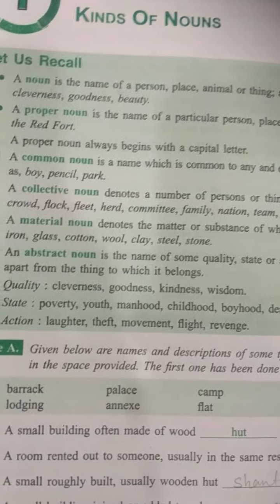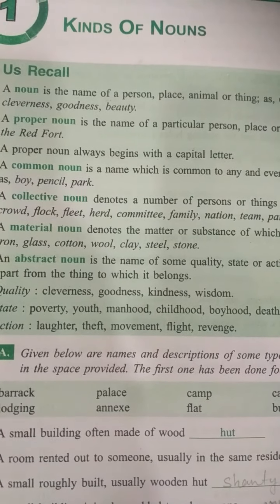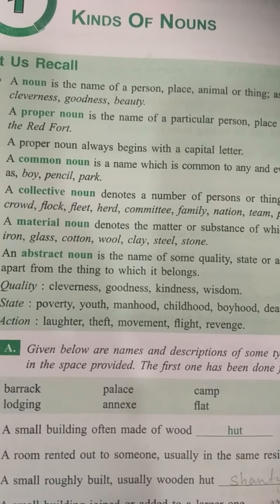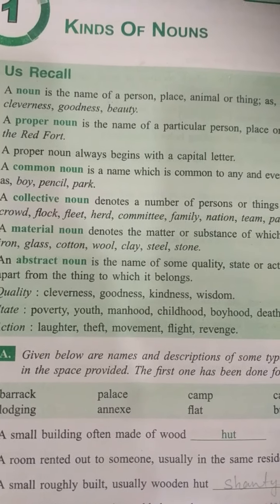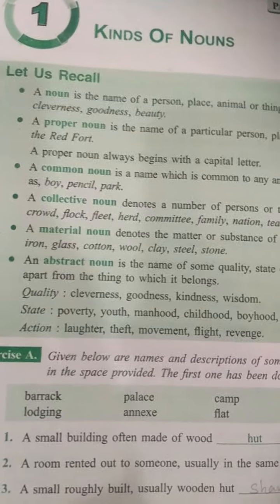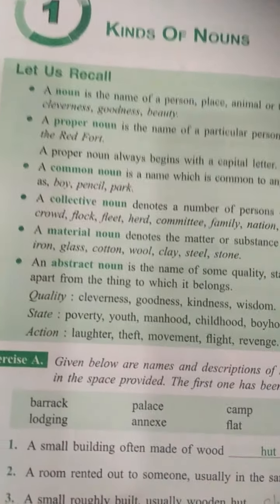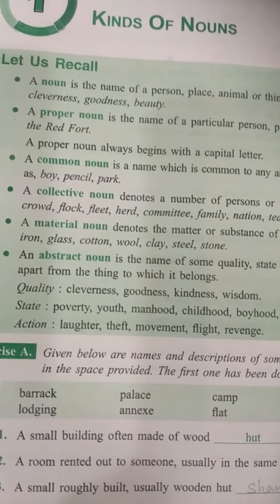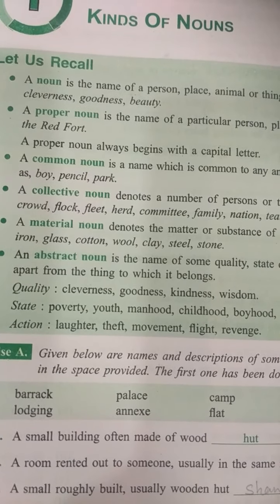Now we come to the kinds of noun. So the first one is a proper noun. So what is a proper noun? A proper noun is the name of a particular person, place, or thing.